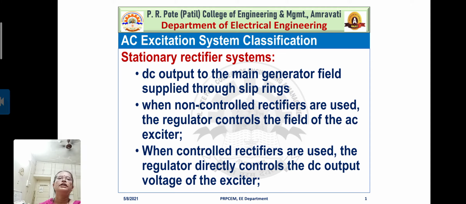If the rectifiers are non-controlled, the regulator controls the field of the AC exciter. But if controlled rectifiers are used, then the regulator directly controls the DC output voltage of the exciter, right?